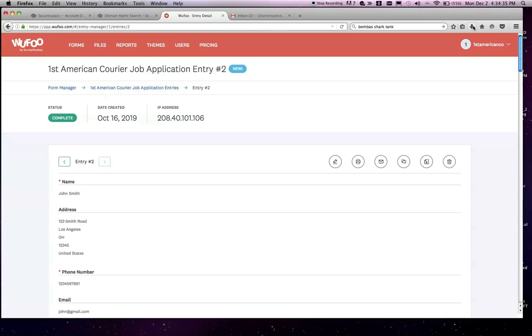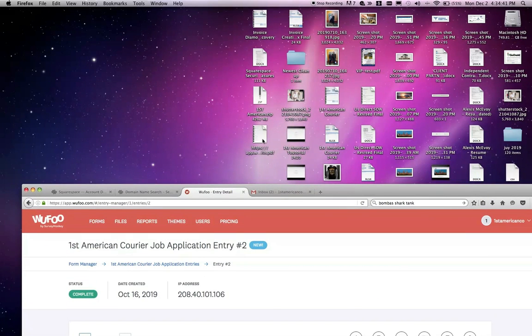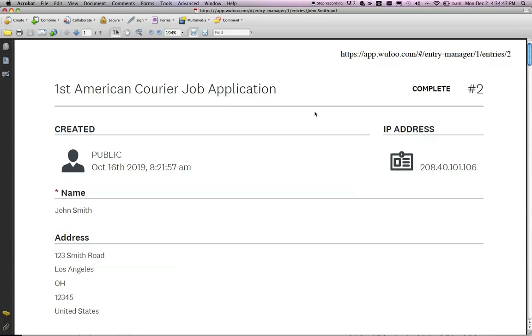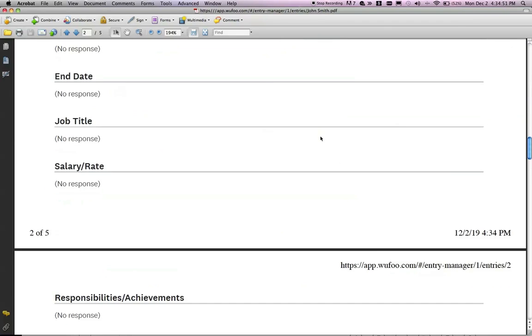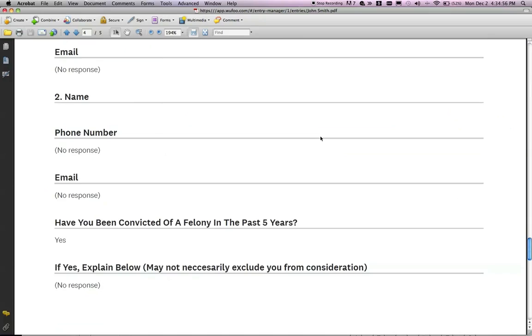And then hopefully, yep. And then this is going to be the actual entry here. So you guys will be able to print this off, forward it around, do whatever you need to do. So that's how this one pushes itself out.